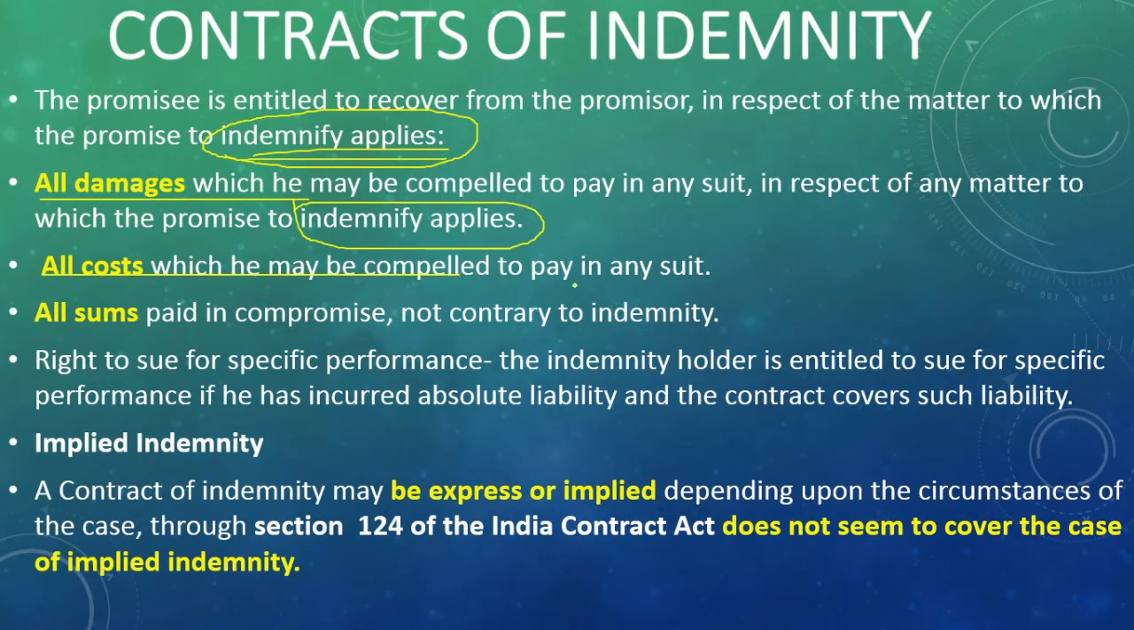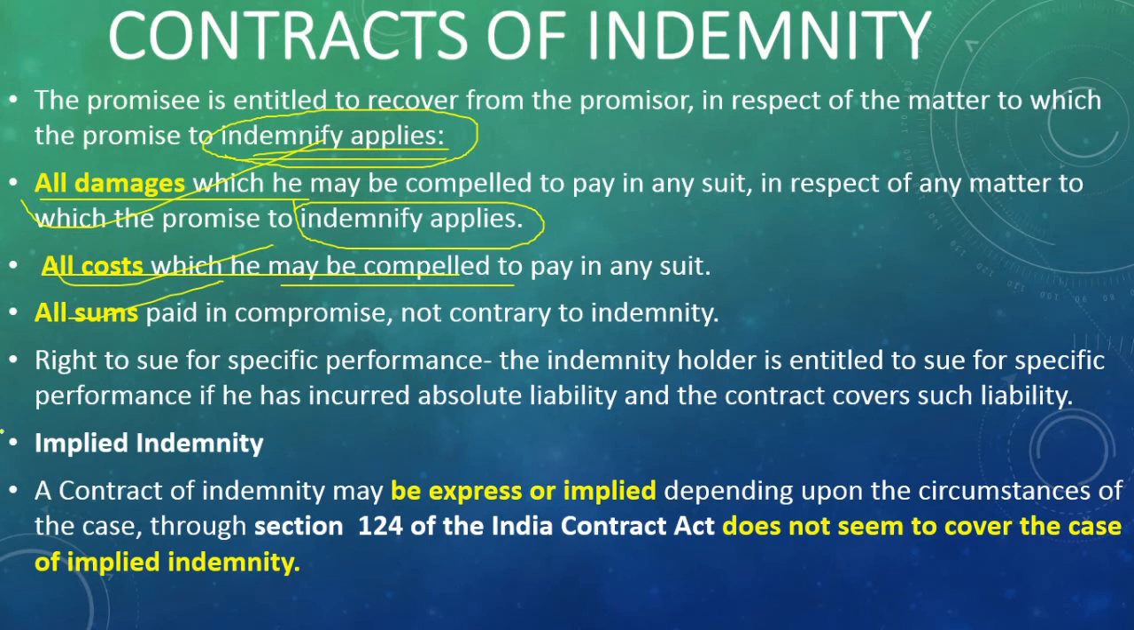All costs that the promisee is compelled to pay in any suit, and all sums that do not contradict the indemnity, are also covered. That means that should be in the contract. All the terms and conditions should be in the contract, then only we can compensate. That means all damages, all costs, all sums, etc.